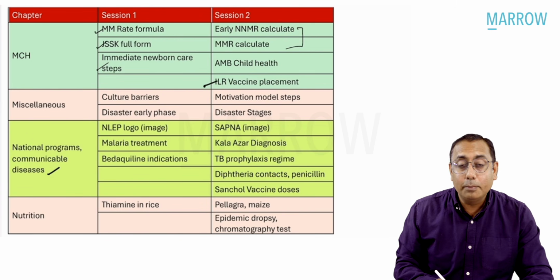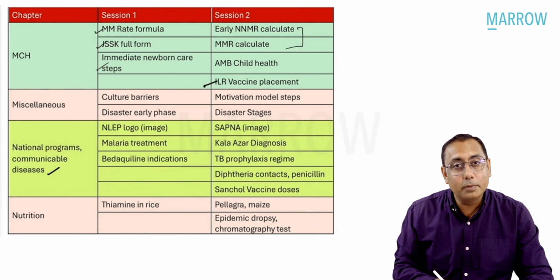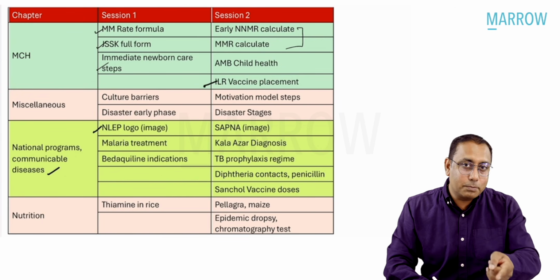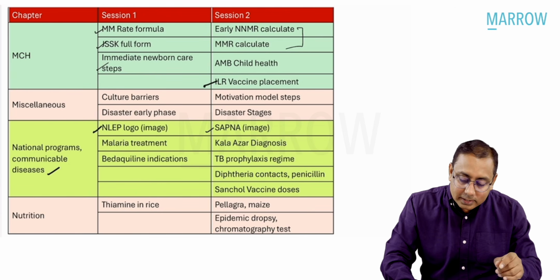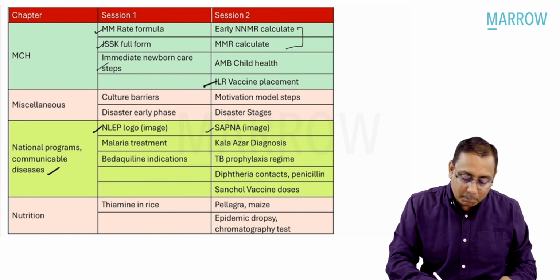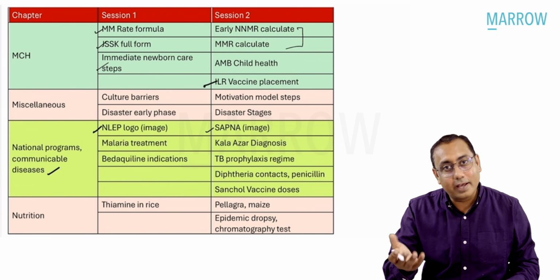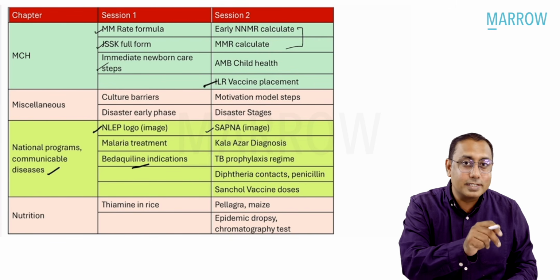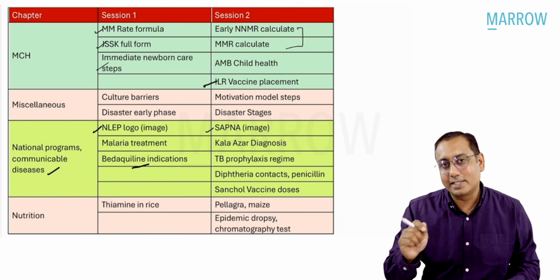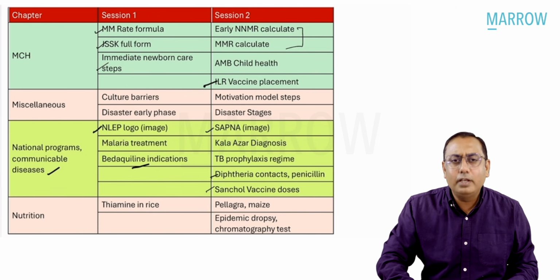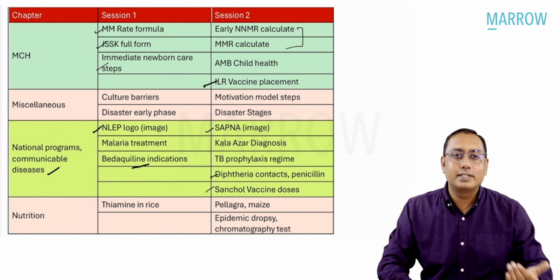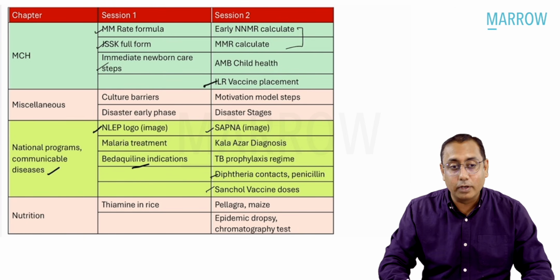Then in the national health programs, communicable and non-communicable diseases, we had the National Leprosy Eradication Program logo in session 1 and the Sapna image was asked in session 2. Malaria treatment in session 1, Kala-azar diagnosis in session 2, bedaquiline indication for tuberculosis treatment in session 1 and TB prophylaxis in session 2. We also had diphtheria contacts management, whether penicillin vaccine is to be given, yes or no, and Samicon vaccine doses for cholera.